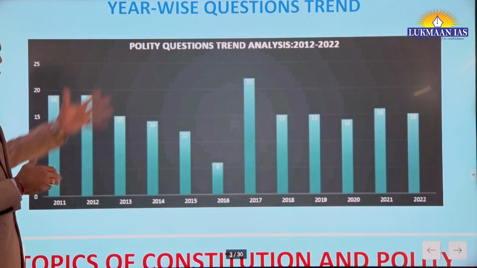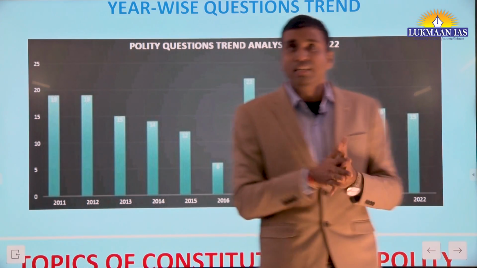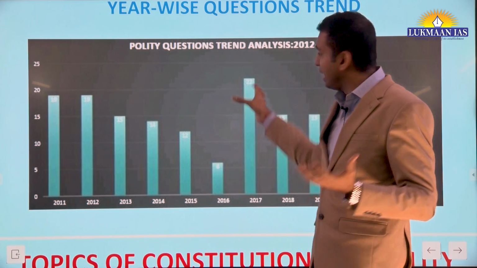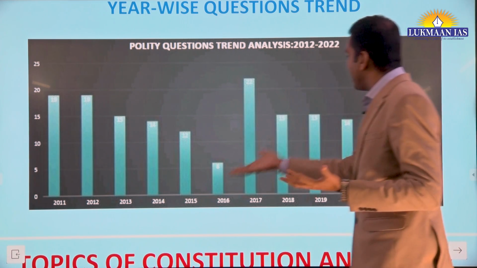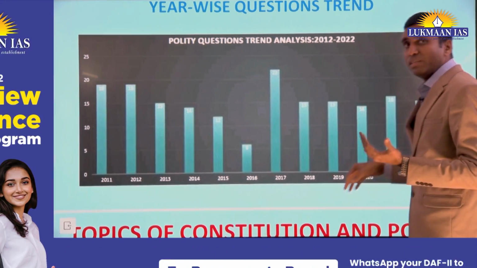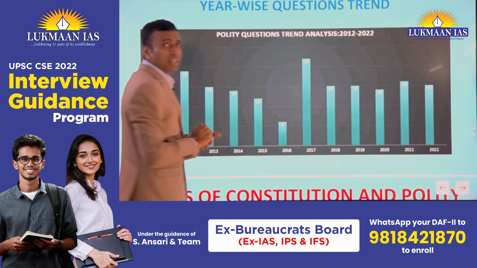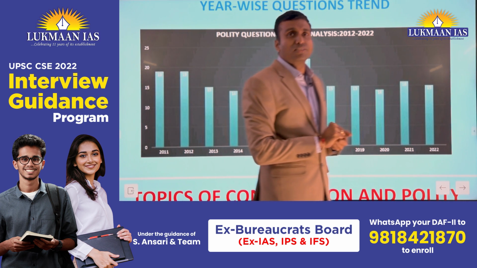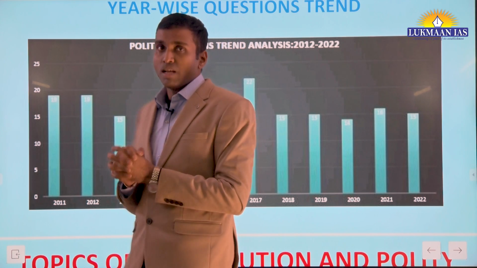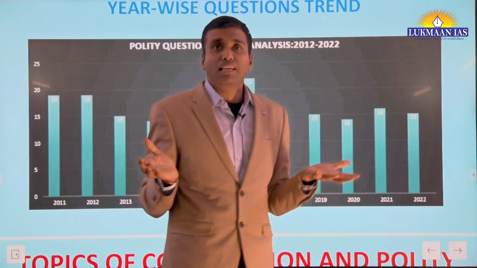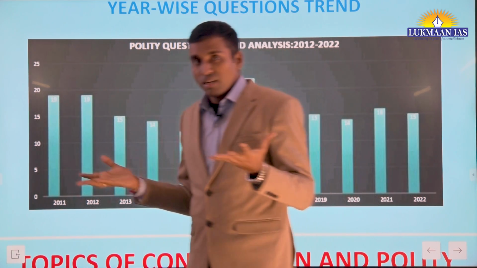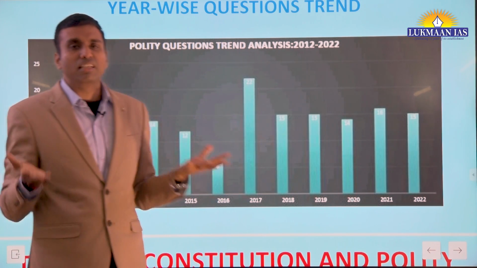This is something we have tried to represent graphically on the basis of charts, the analysis of questions which we have seen earlier. In the polity question trend analysis, you can see from the graph that from 2018 to 2022, almost, the number of questions is 15 to 16. So it is very important as far as polity and constitution is concerned. And if you add current affairs, it will be around 18 to 19 questions. As you know, the cutoff of UPSC as of today is hovering around 100 marks, 98 marks, 92, 93, this is it.